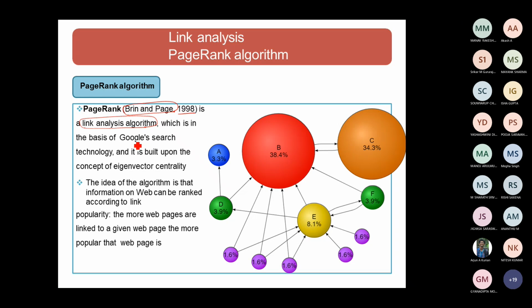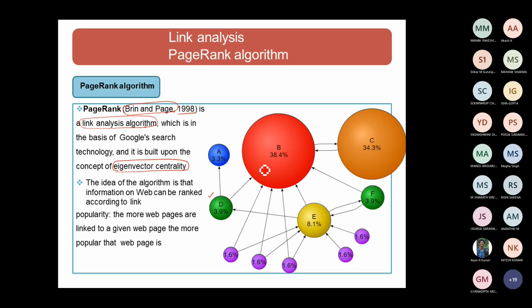The centrality measure they used for performing the page ranking algorithm is eigenvector centrality. So what is eigenvector centrality? The concept is how many incoming links there are, that is, how many other web pages are referring to a page.